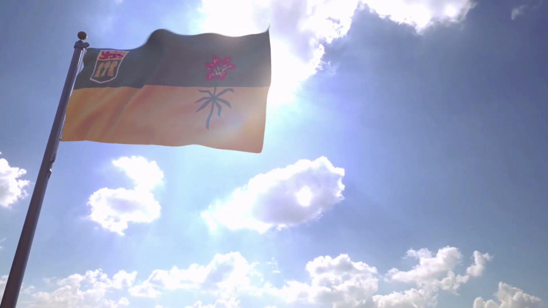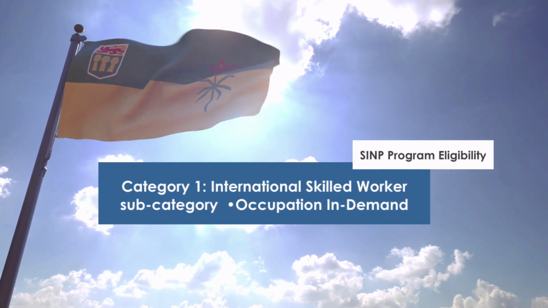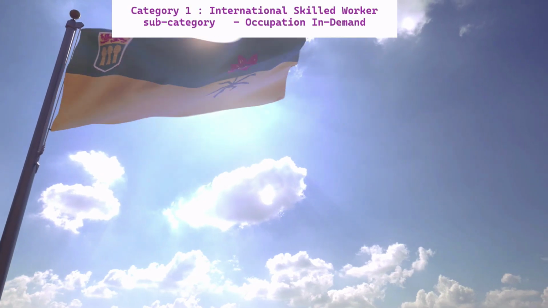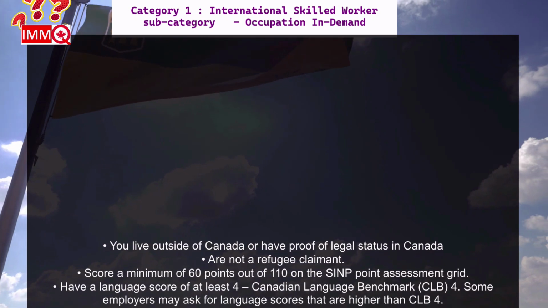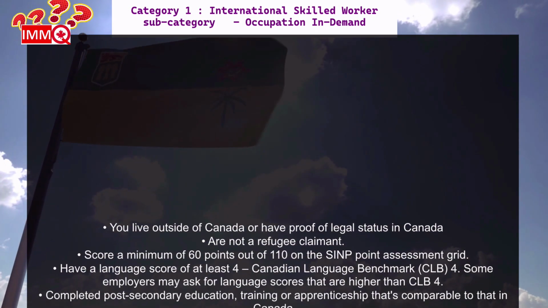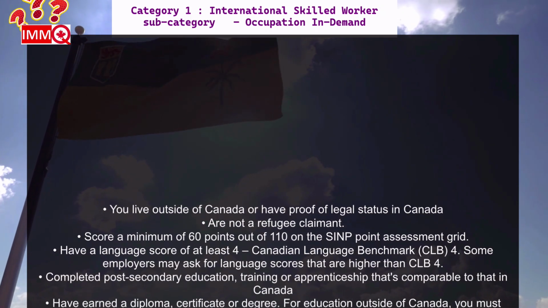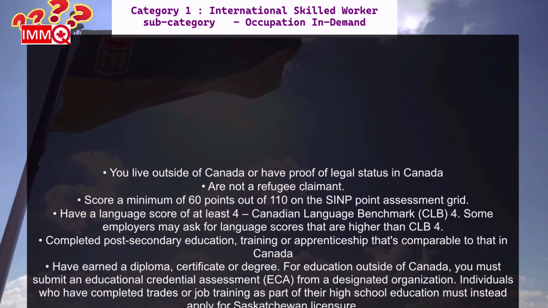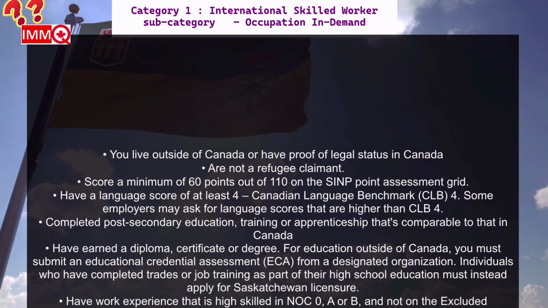Subcategory 3, Occupation in Demand. You live outside of Canada or have proof of legal status in Canada. You are not a refugee claimant. Score a minimum of 60 points out of 110 on the SINP point assessment grid. Have a language score of at least Canadian Language Benchmark, CLB, 4.